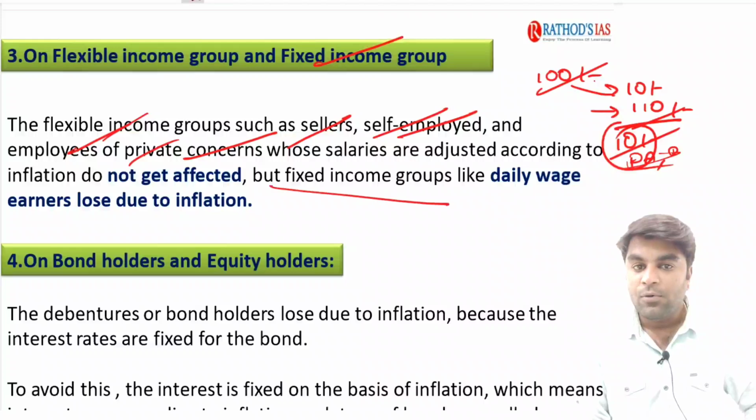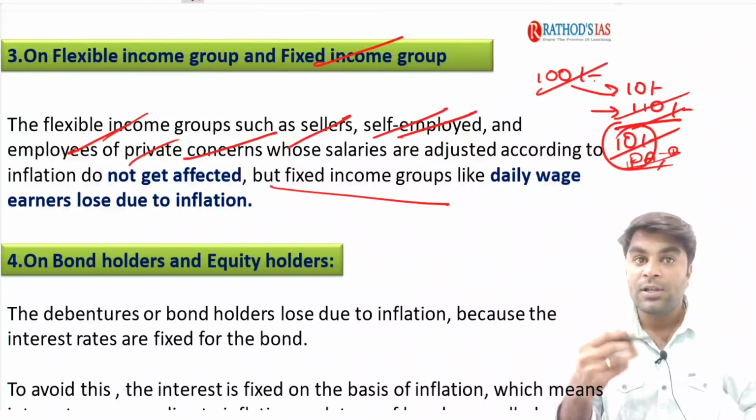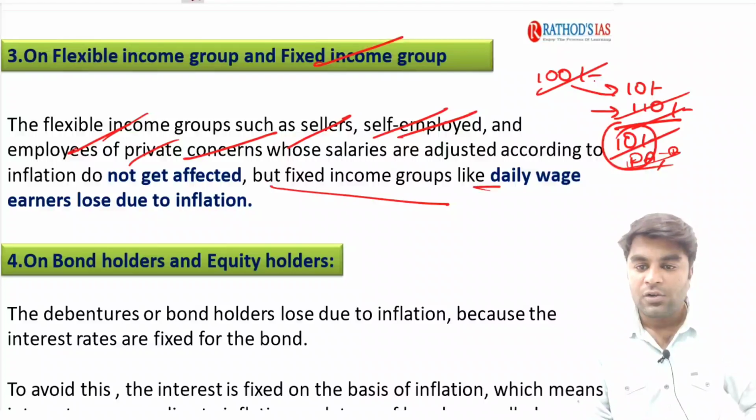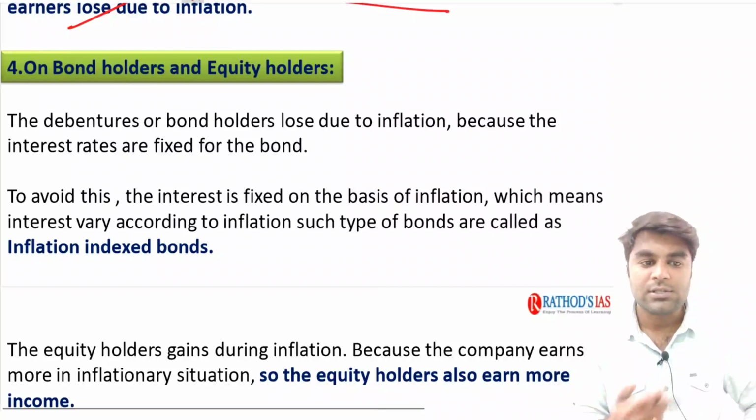But the fixed income group, their wages are not going to get adjusted with the inflation. They are still going to get the same old 100 rupees, even though the prices of the 10 commodities increase to 110 rupees. So daily wage earners are going to lose during situations of inflation.